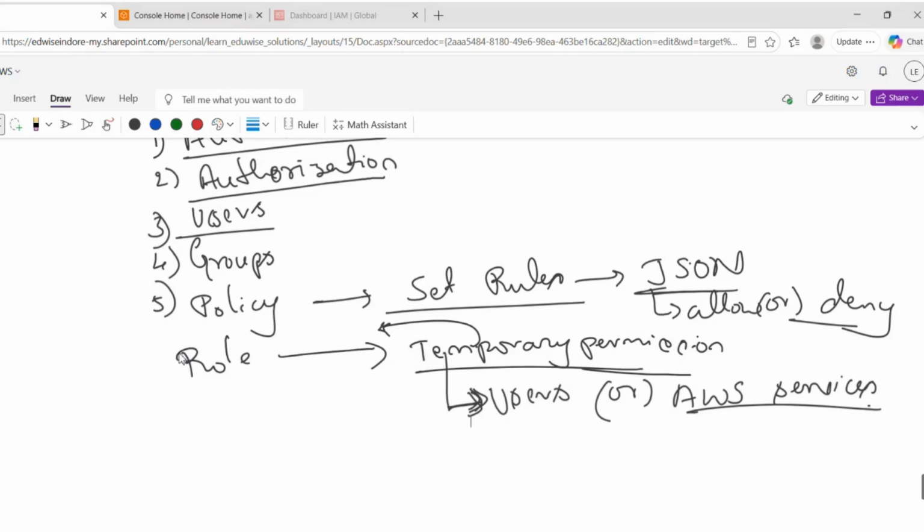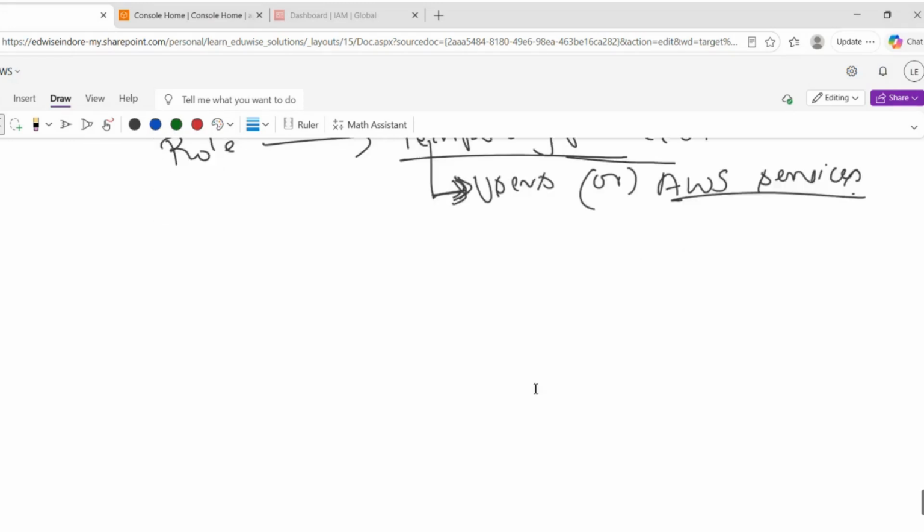It is a temporary permission that will be assigned either to users, groups, or AWS services. Here, AWS services can be any service like EC2, S3, VPC, RDS, anything.